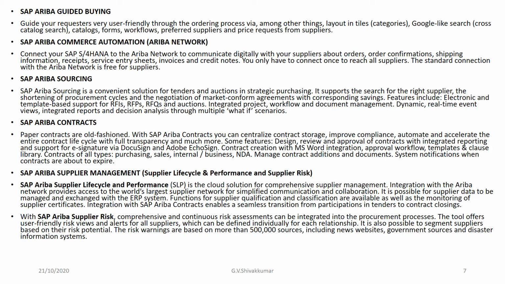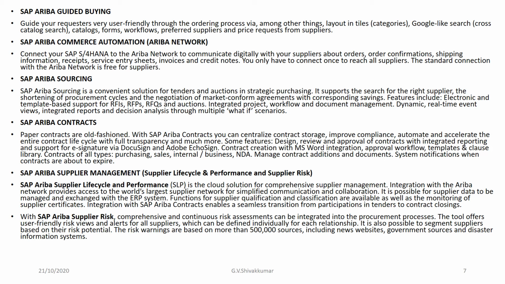Connect your SAP S/4HANA to Ariba Network to communicate digitally with your suppliers about the orders, order confirmation, shipping information, receipts, service entry sheets, invoices, and credit notes. You only have to connect once to reach all suppliers. The standard connection with Ariba Network is free for the suppliers.